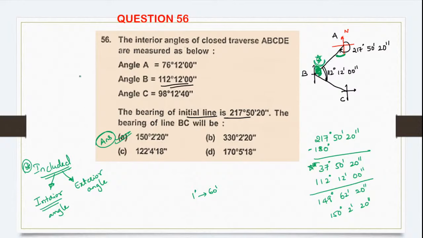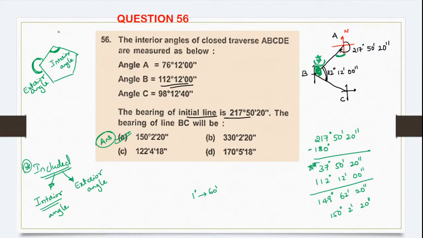If you want to take the correct meaning, say if I have a closed traverse like this, this particular portion angle is called the interior angle, and this particular portion is called the exterior angle. Both are included angles only.